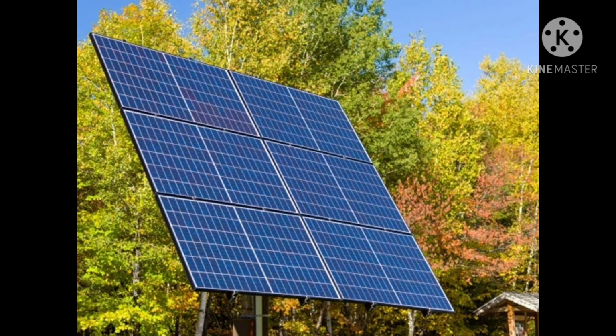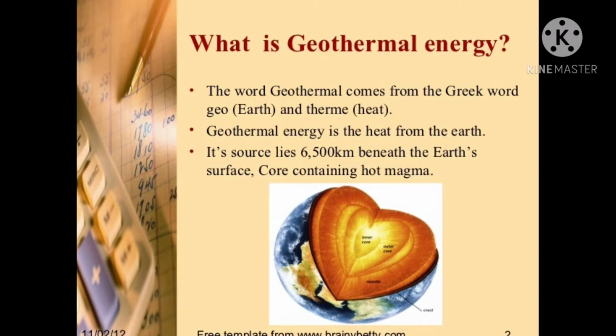Children, this is a picture of a solar panel, which converts solar energy into electrical energy that is used to do different kinds of work. Children, next is geothermal energy. Geo means earth and therm means heat.